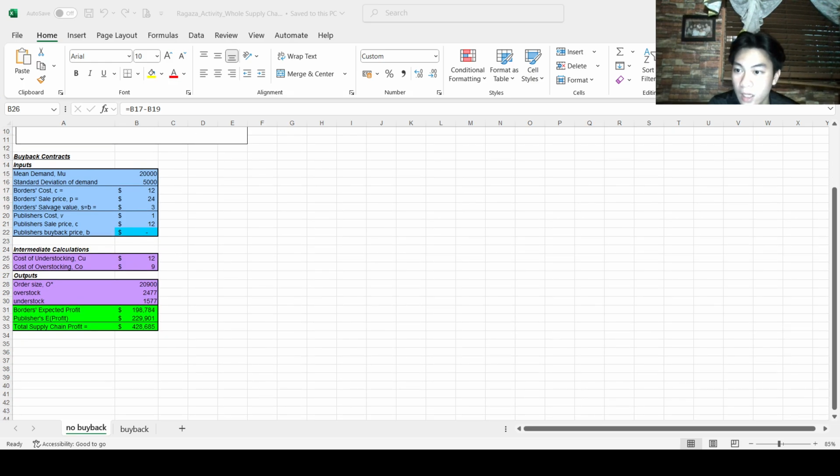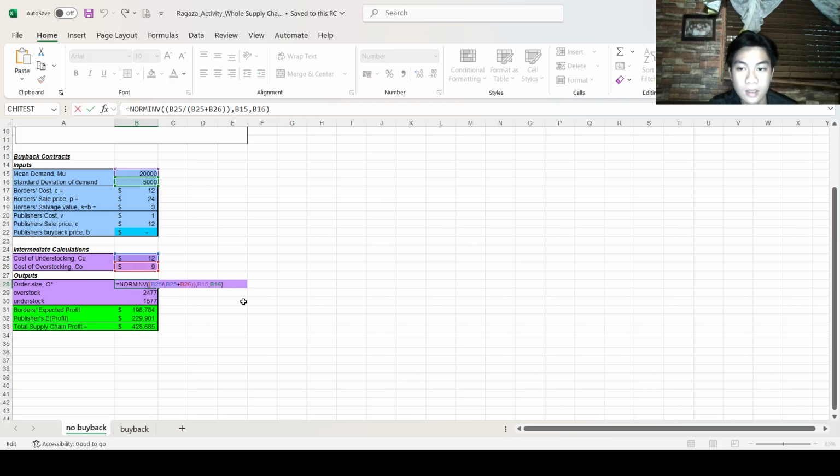So moving on, we're going to go to the output section. In this section, there are the order size, the overstock, and then the understock. While also there are the Borders expected profit, and then the publisher's total profit, and then their total supply chain profit. So for the order size, this is what the order amount is, and this is resulted by taking the probability, the mean of the cost of overstocking divided by the cost of overstocking plus the cost of understocking rather than the earlier part.